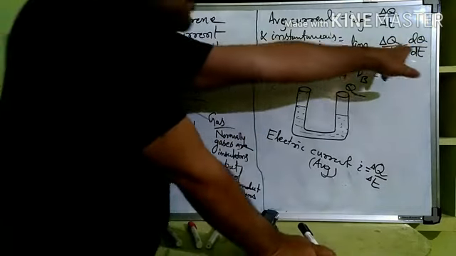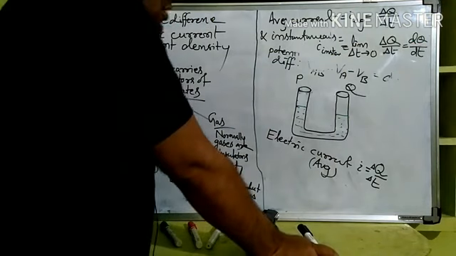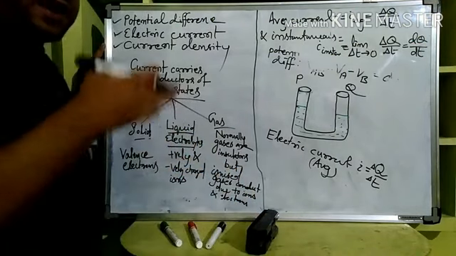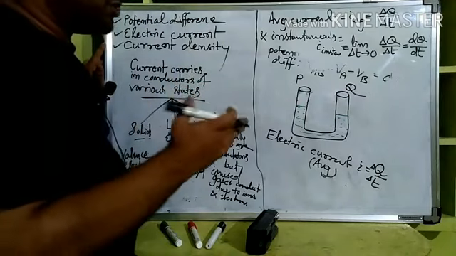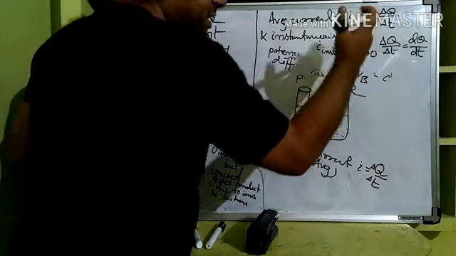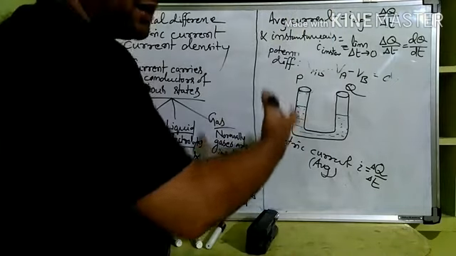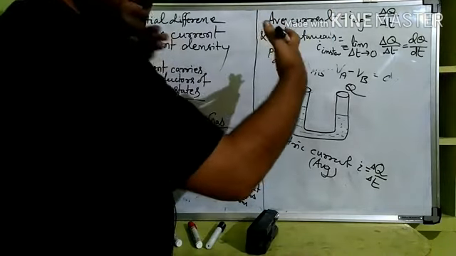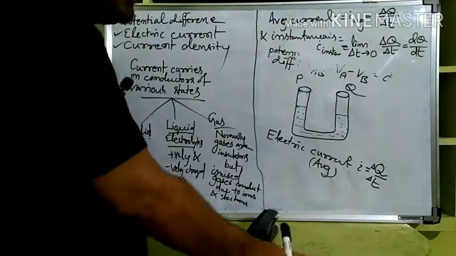That is the current. The current is a measure of the rate at which charge is flowing from one point to another, through a particular cross-sectional area taken normal to the flow of charges.